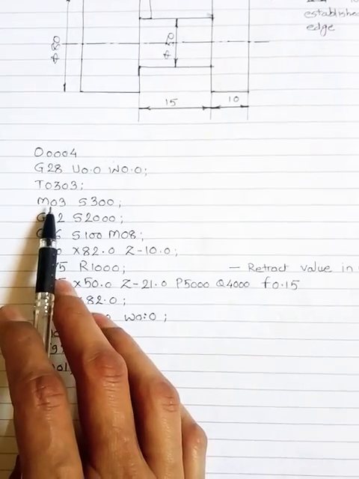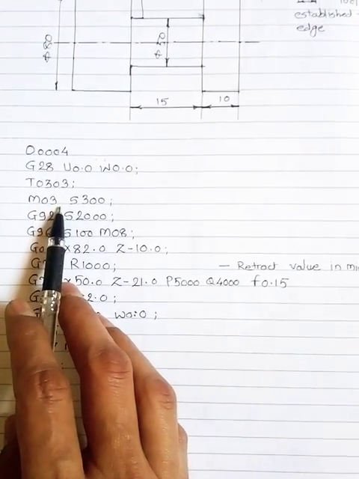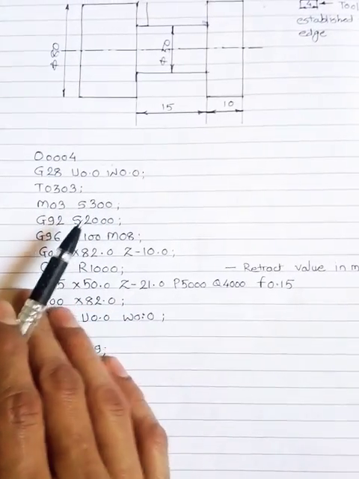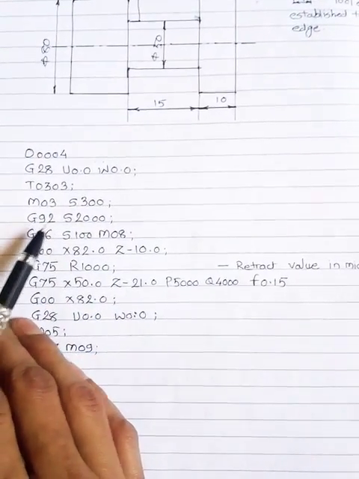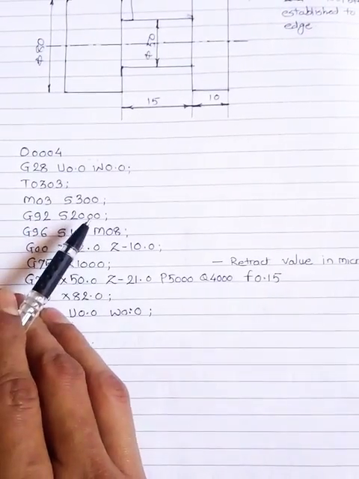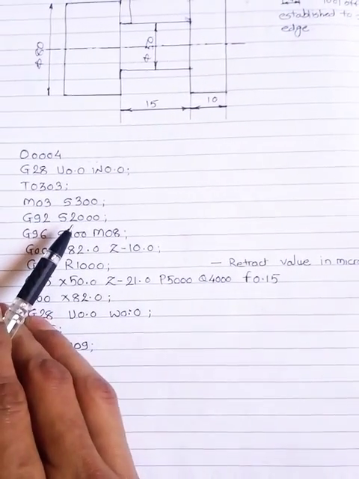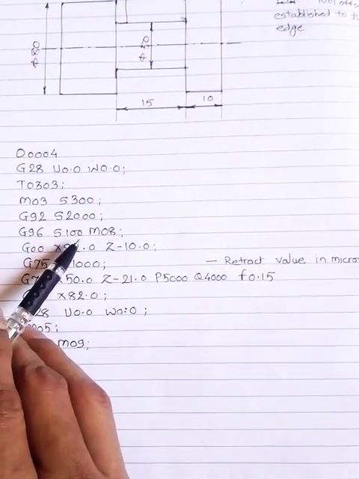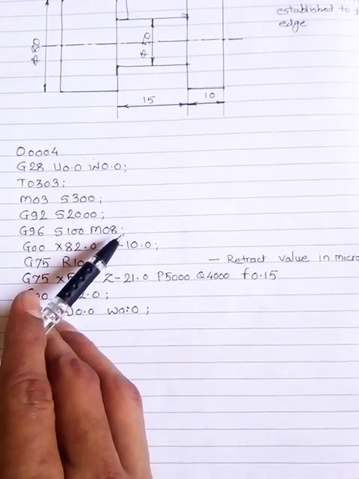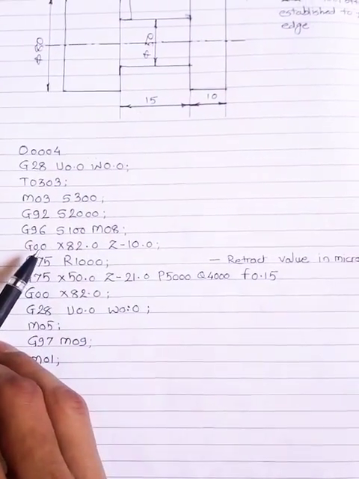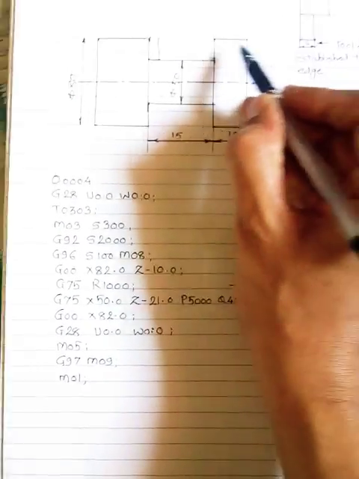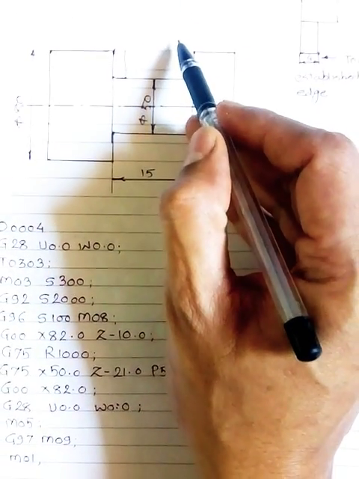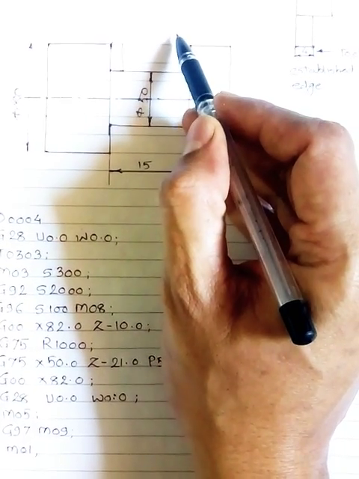Start the spindle: M03, clockwise rotation, and 300 is the speed of the spindle. G92, the spindle speed limit should be up to 2000. G96, constant surface speed, 100. M08, coolant on. Then we are moving the tool to the start position to perform the grooving operation.